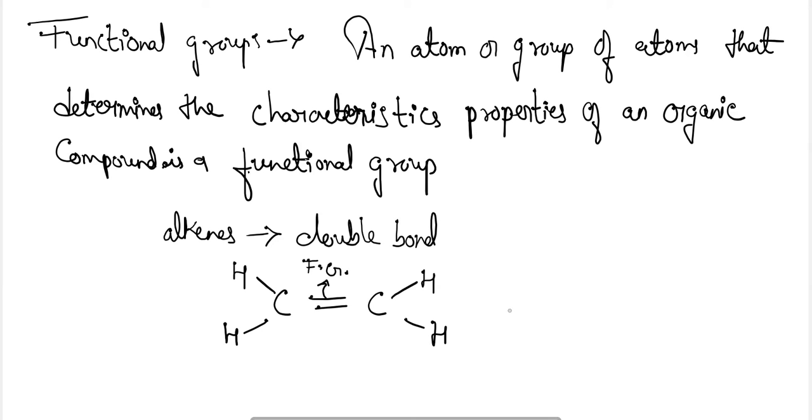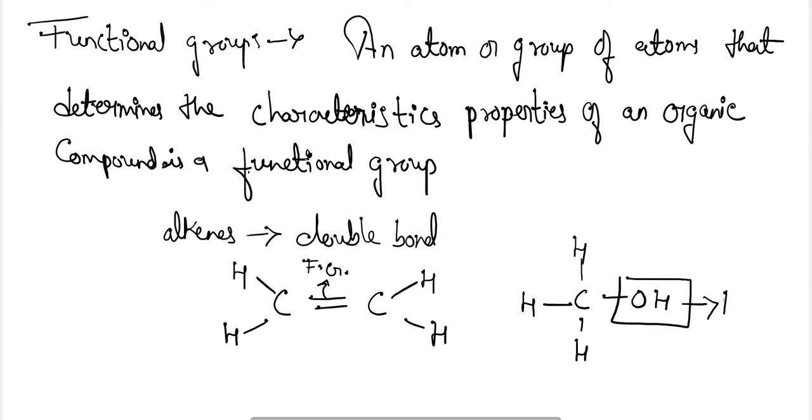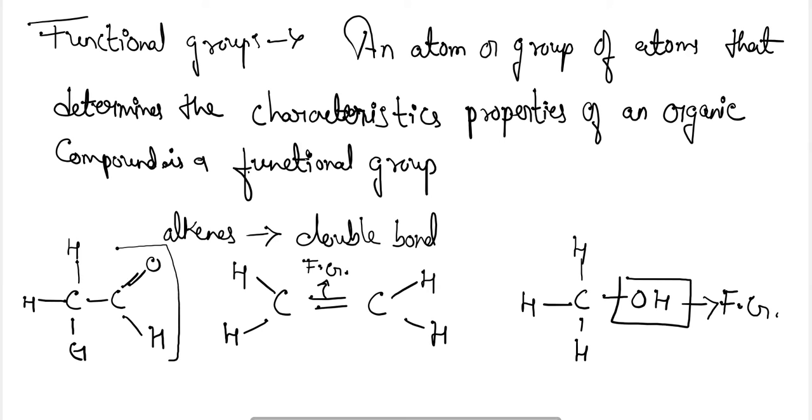Okay. Similarly, in an alcohol, when we are seeing alcohols, which is a hydrocarbon group containing hydroxyl group, here this hydroxyl group will be termed as functional group. Similarly, if we are taking example for aldehydes, here we will be having this CHO group or aldehyde group as a functional group.